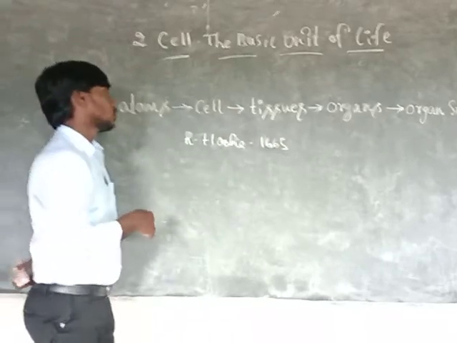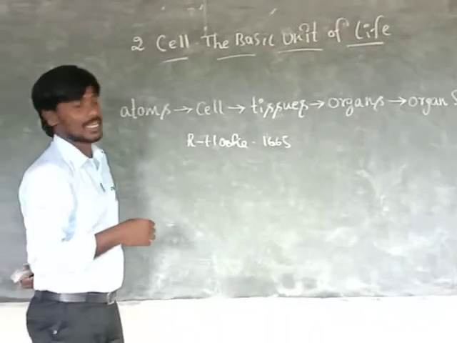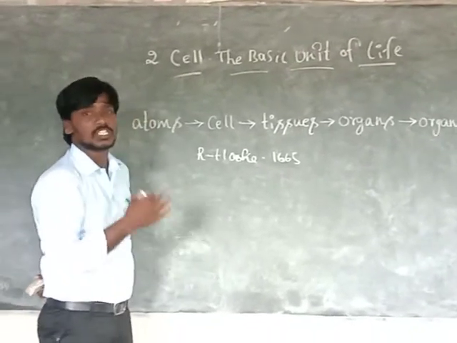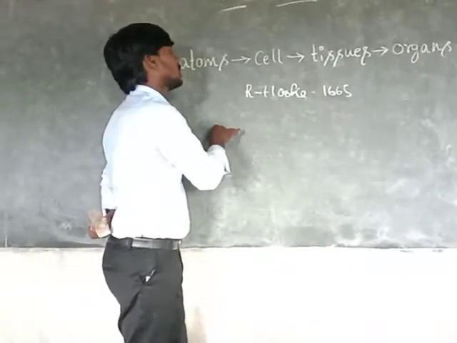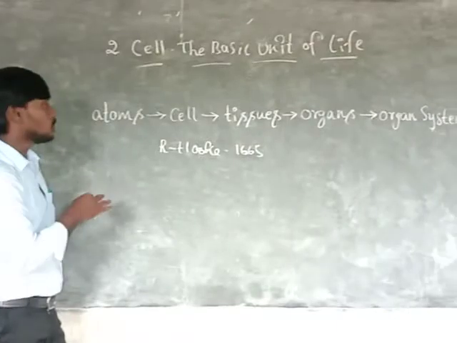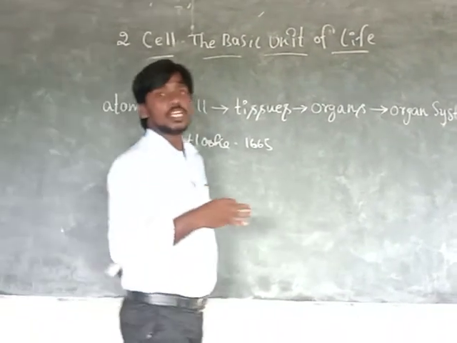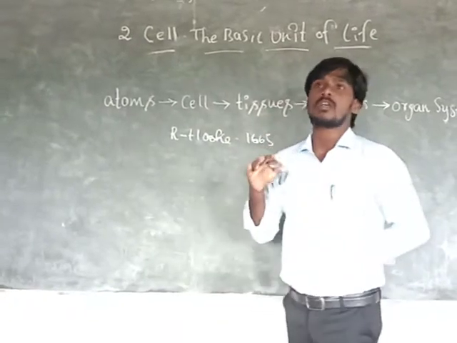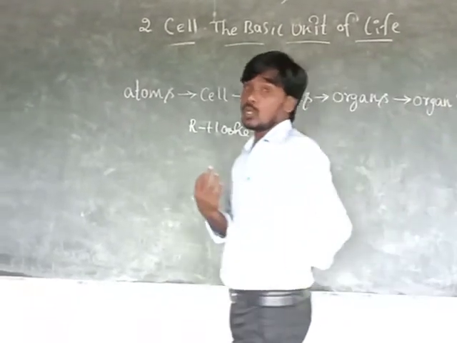Robert Hooke was a good scientist, and not only Robert Hooke; a number of scientists also made different researches and discoveries on organisms. Before going to the class, Anthony Leeuwenhoek is also one of the scientists, and he invented some microscopes.